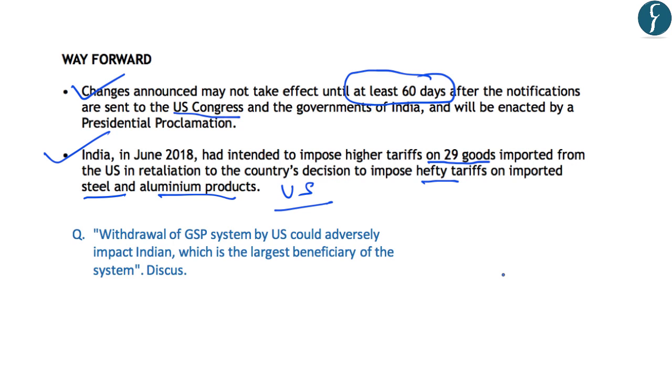Now, after going through some of the points that we have discussed in this article, you should try and answer this question from your mains examination point of view. And with this, let us move on to the next article.